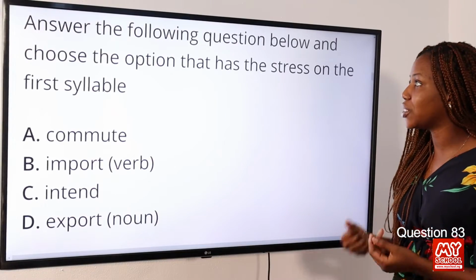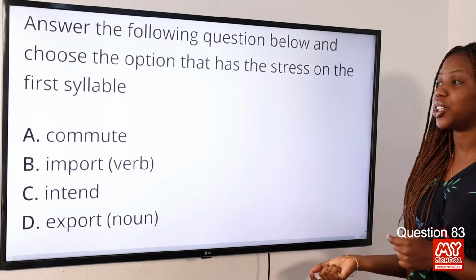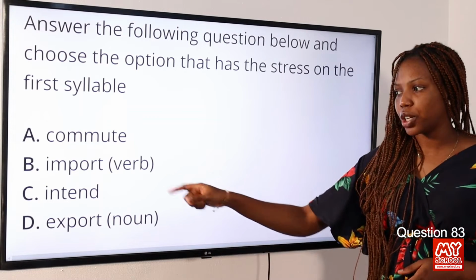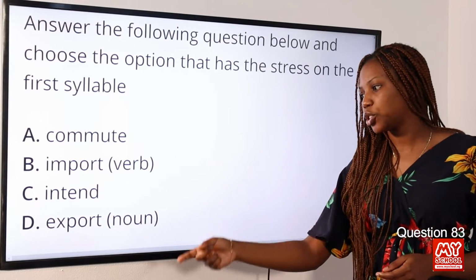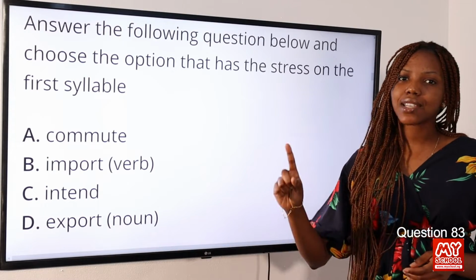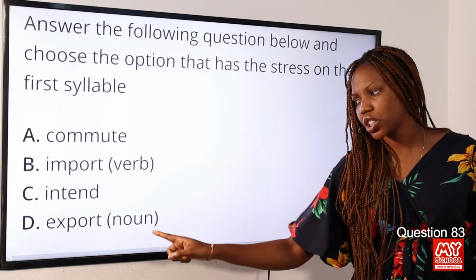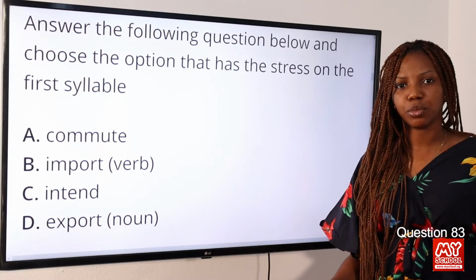Question 83. Answer the following question below and choose the option that has the stress on the first syllable. Option A, commute. Option B, functioning as a verb, that is import. Option C, intend. Option D, functioning as a noun, export. So the answer to this question is option D, because the word is functioning as a noun, and so for a noun it should be stressed on the first syllable.